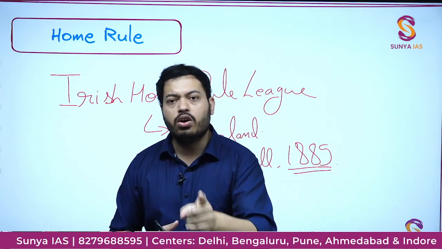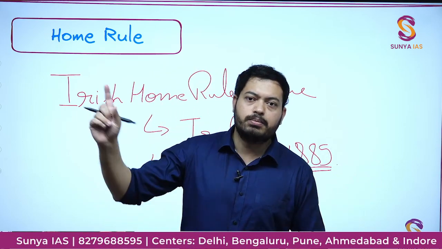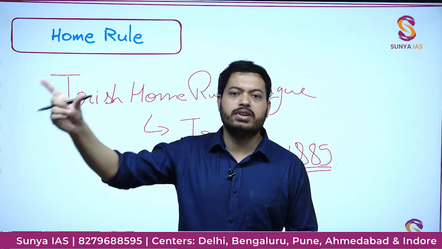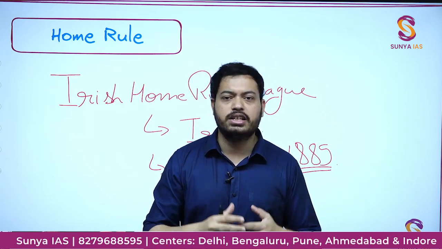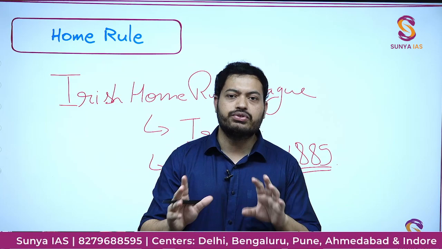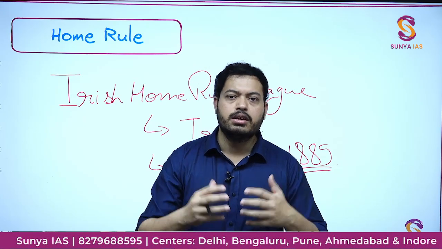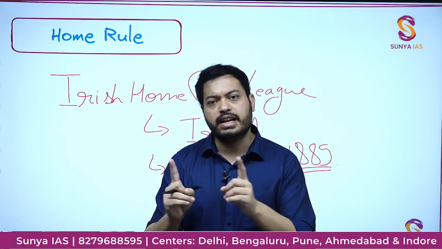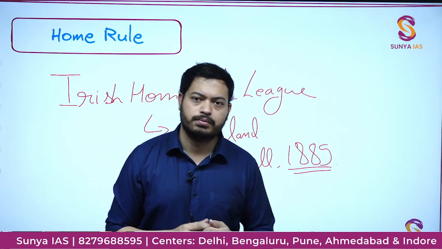When the issue of making war or peace with any other territory came up, the British government in London will decide, but everything else will be decided by the Home Rule leaders, or basically the leadership of Ireland. That was the demand of the Irish Home Rule League, and this became popular in Ireland in 1885. Now, then how did it come to India?